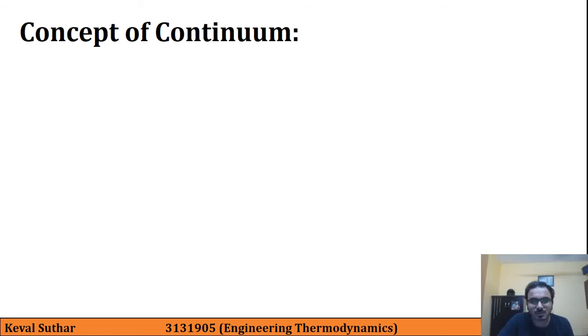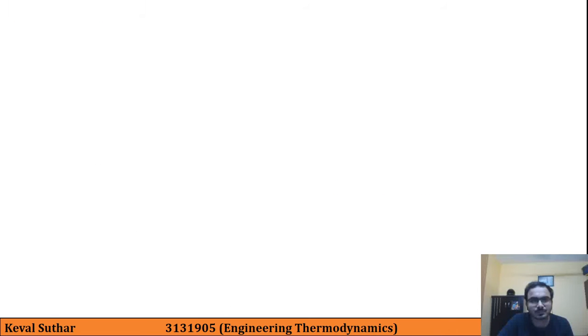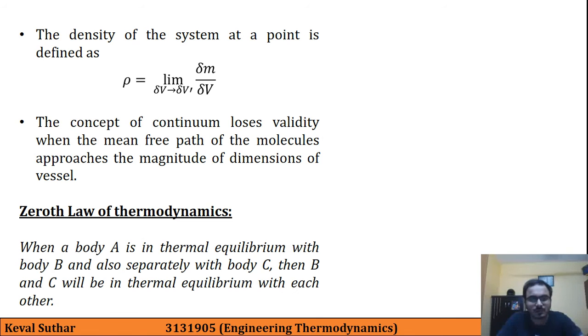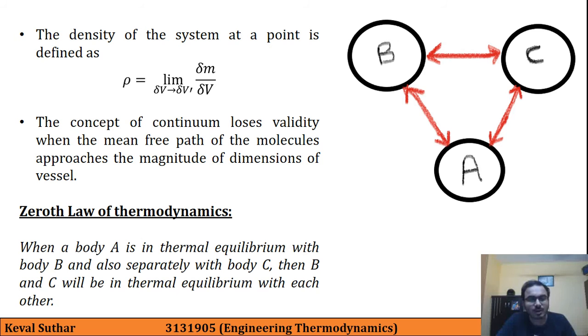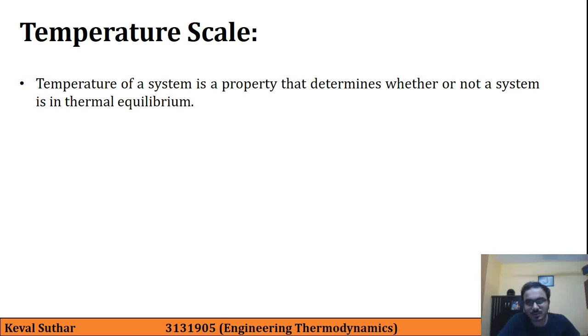Then we studied about the concept of continuum. Zeroth law of thermodynamics, which is actually our first law in number, which we are studying. In it, when body A is in thermal equilibrium with body B and also separately with body C, then body B and C will be in thermal equilibrium with each other. Then we studied about temperature scale.